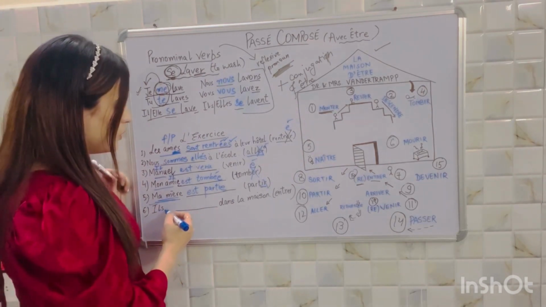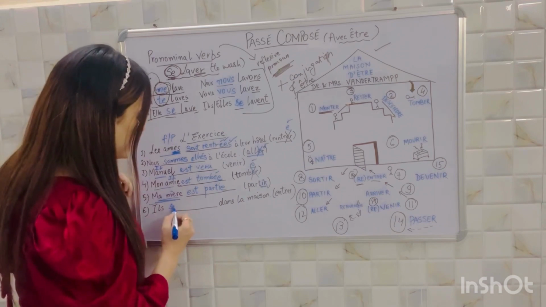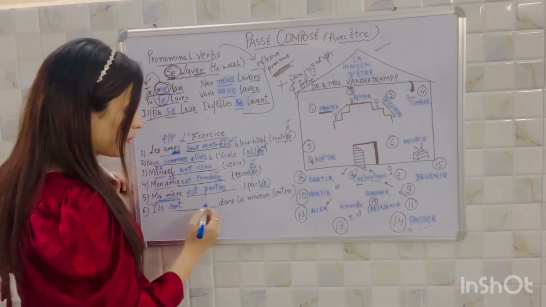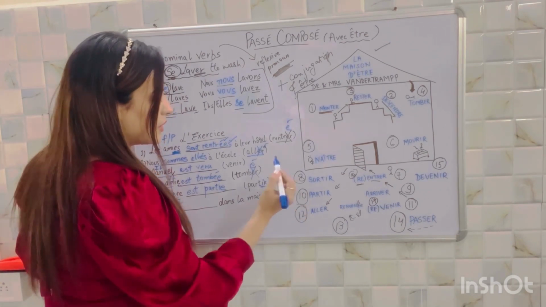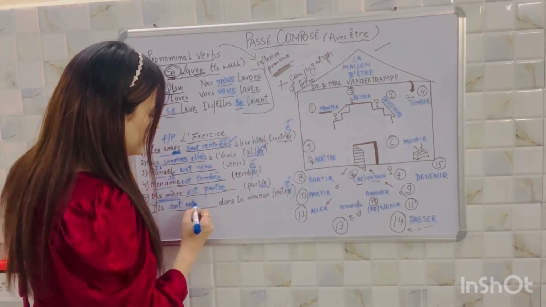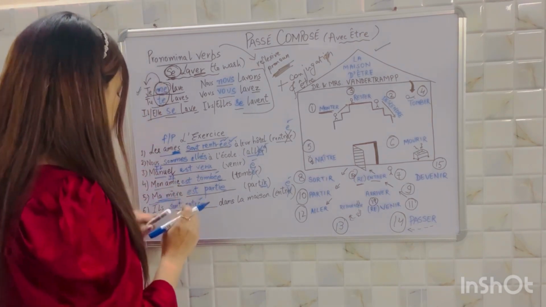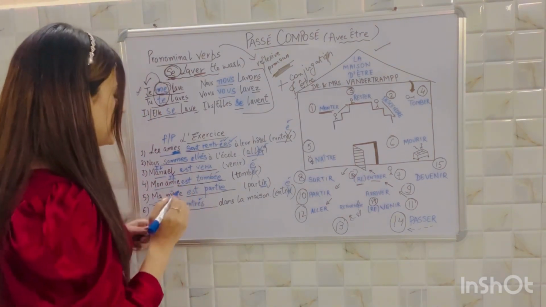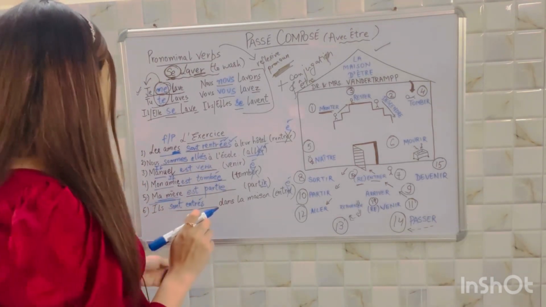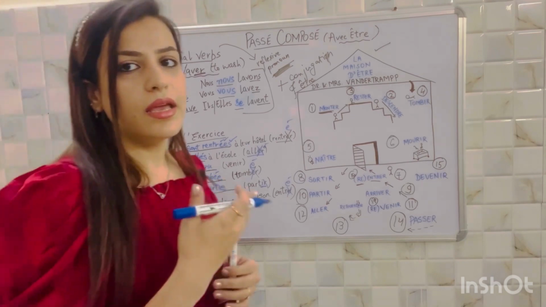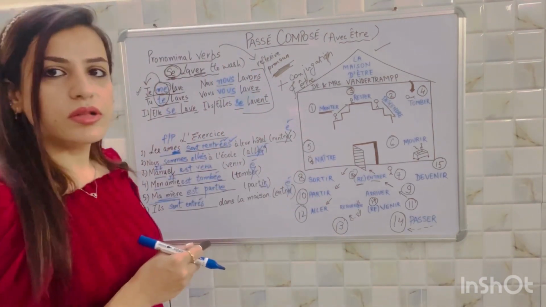Last one is ils, pluriel is there, dash dans la maison. So ils, first of all, with ils, ils sont. Now the verb here is entrer. Cut er and add é. That's how you'll have to make the past participle. Now it's plural, so entré, you just simply need to add a single s there. Ils sont entrés dans la maison. They entered in the house. So these questions are also clear to you.